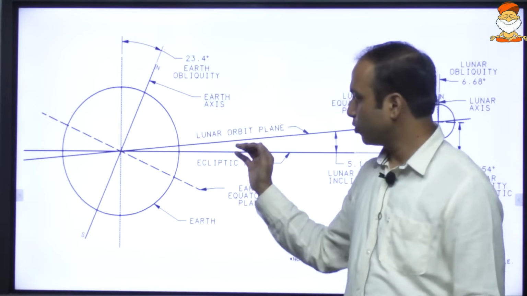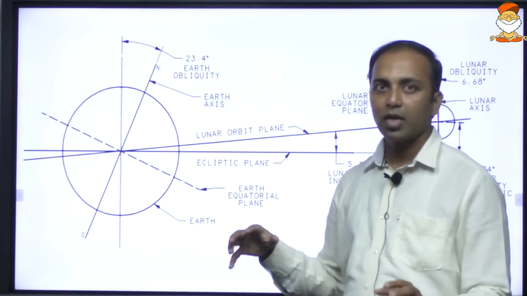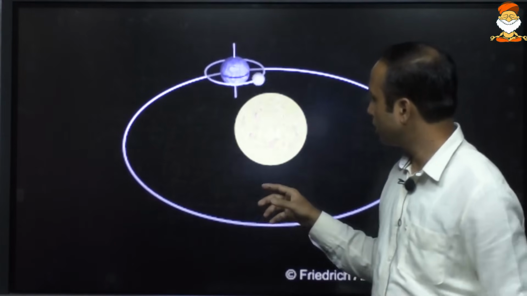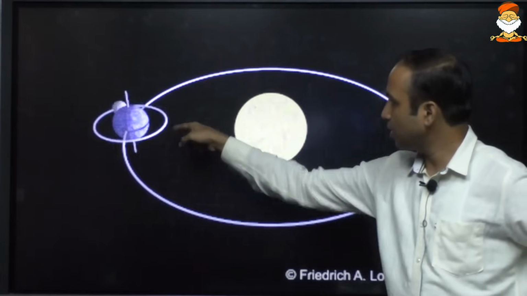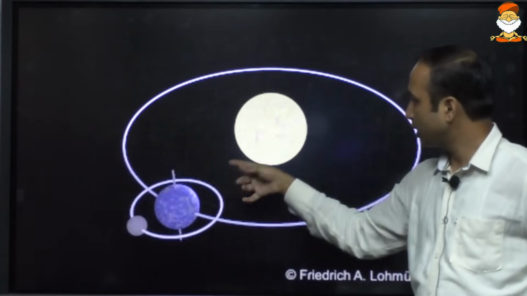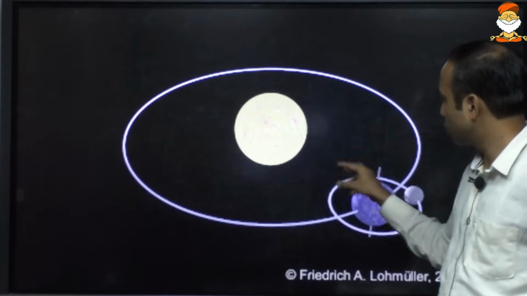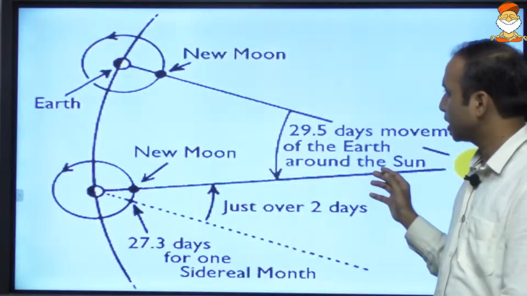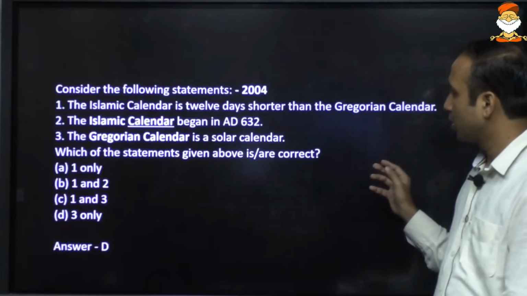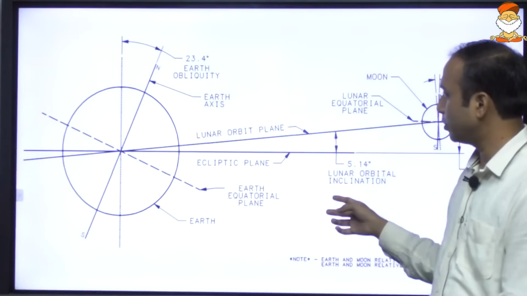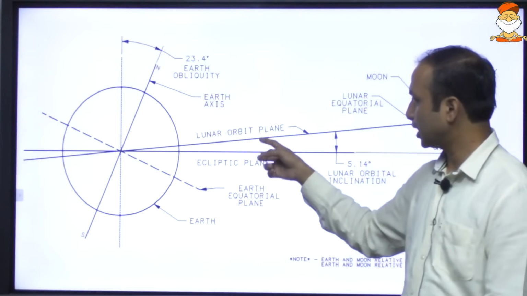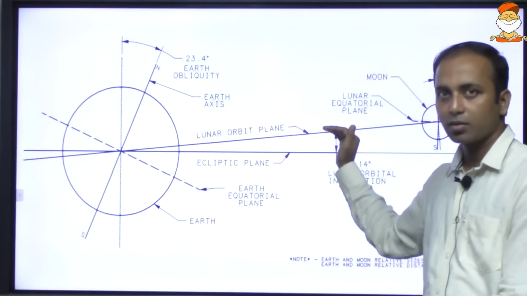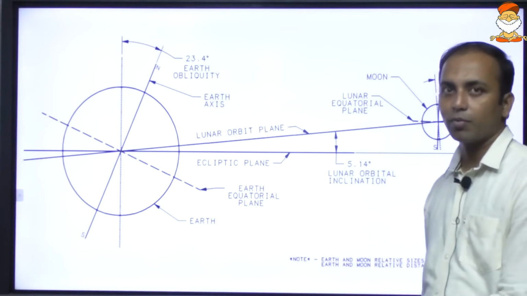It is because of these two facts that, ideally, you should be seeing an eclipse every month, because once in a month the Moon comes between the Sun and the Earth. So every month you could see a solar eclipse, but that is not the case. Why is it not the case? Because the orbital plane of the Earth and that of the Moon make a certain degree angle. Had they been in the same plane, then the phenomenon would have taken place every month.